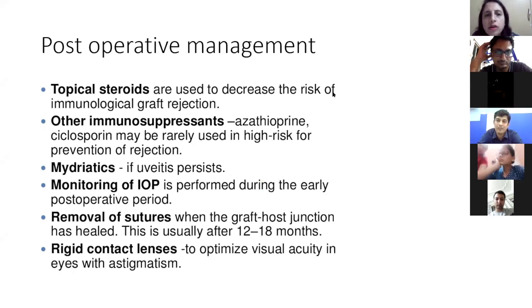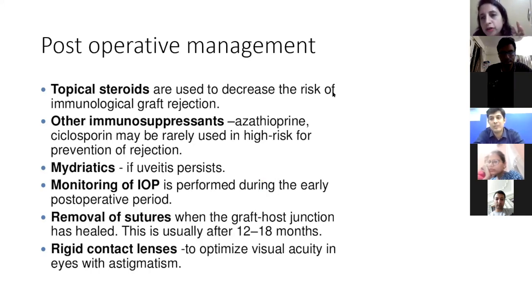What do you write in a short note of a triple procedure, cataract with PK? I think I already touched upon those points. If you have a question like that, then you write about your evaluation of the scar, about the grade of the cataract, about taking lens measurements from the other eye. If the patient has some old notes in which the actual measurements of the affected eye are there, then you can take that also. So this is about pre-operatively. Then intraoperatively, you can touch upon the salient features of doing the keratoplasty surgery.